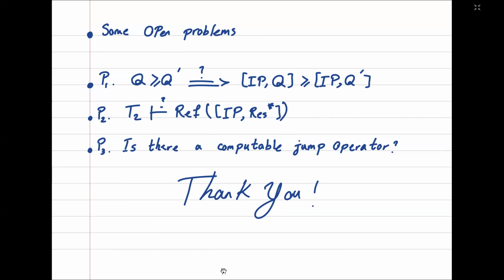And the last question, which is probably the most important question here, is whether there is a computable jump operator in proof complexity.